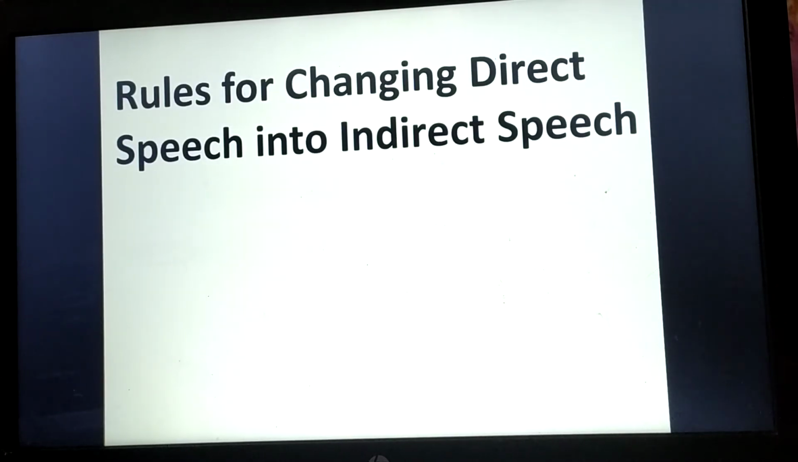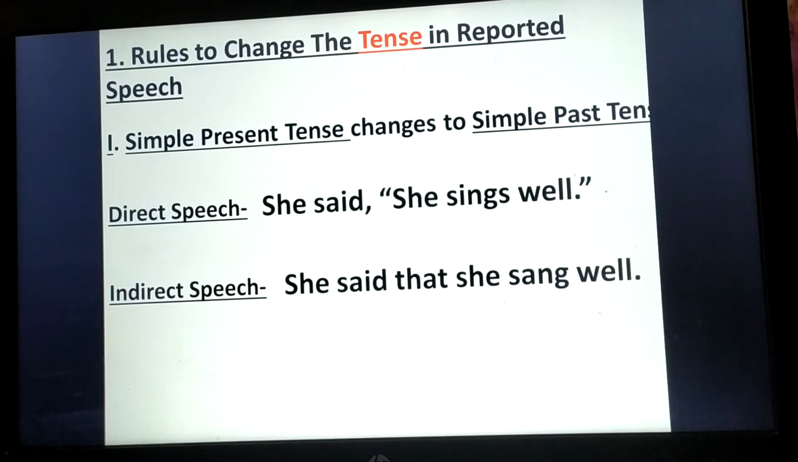Now we will learn rules for changing direct speech into indirect speech. Here we will learn how we can change direct speech into indirect speech in different ways or in different conditions. First of all, we will learn rules to change the tense in reported speech.